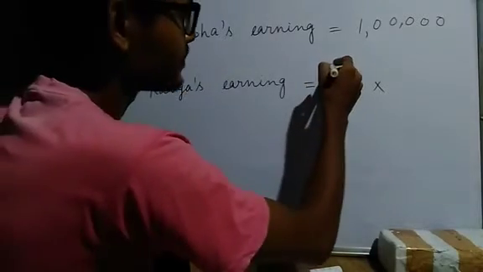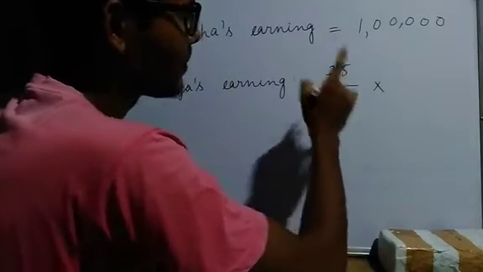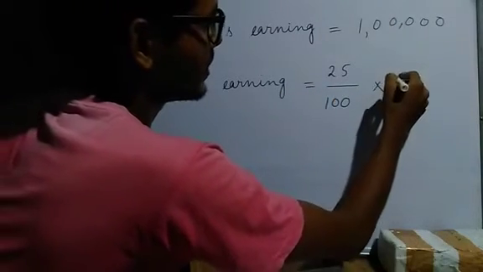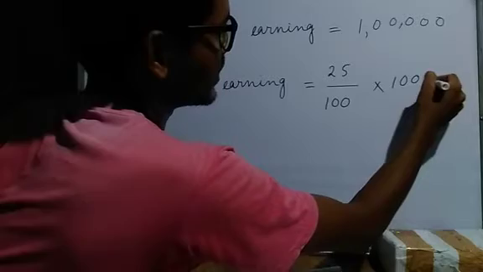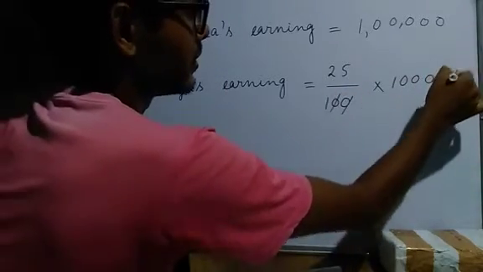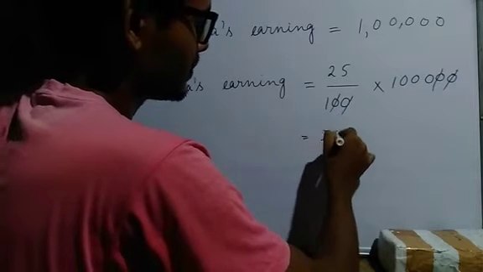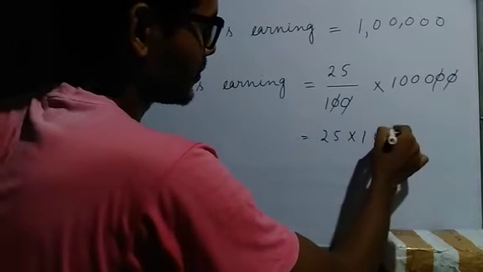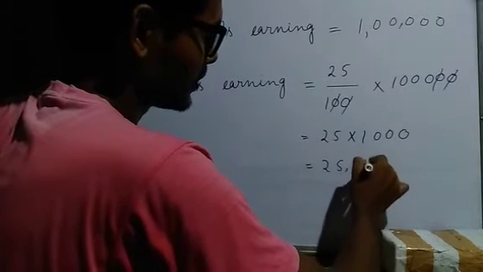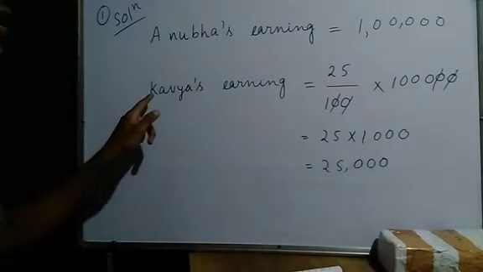25% means 25 percentage, which means divide by 100. Multiply by Anubhav's earning, that is 1 lakh. Now we cancel the zeros. So it will be 25 multiplied by 1000, which is 25,000. This is Kavya's earning.